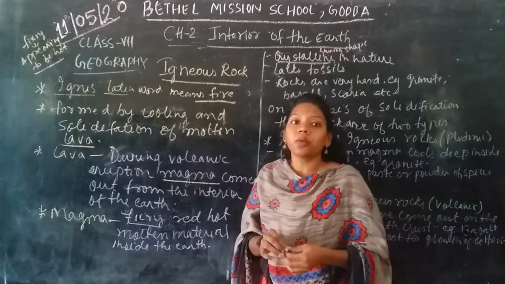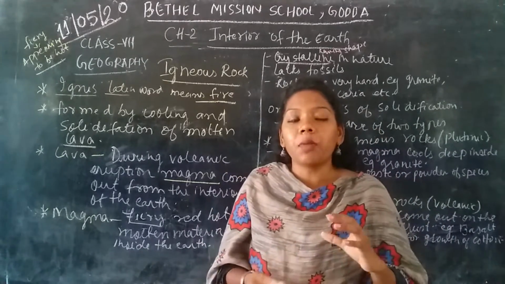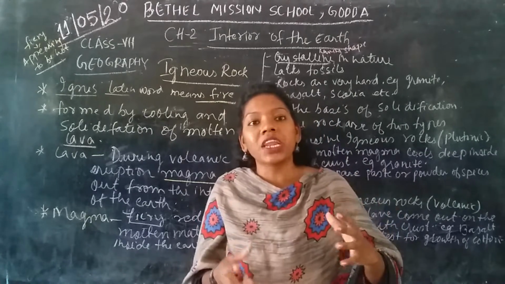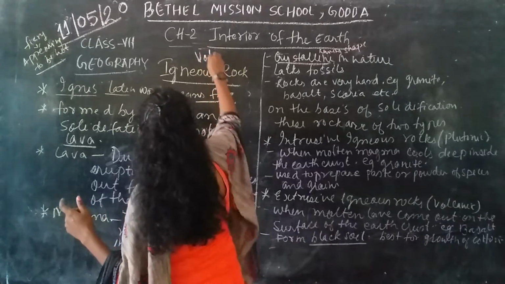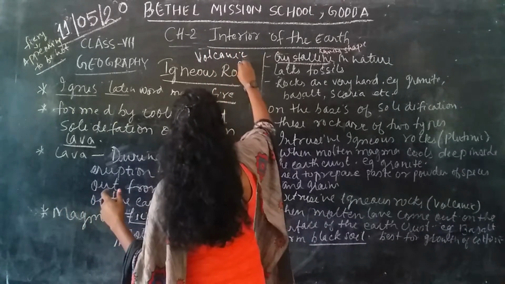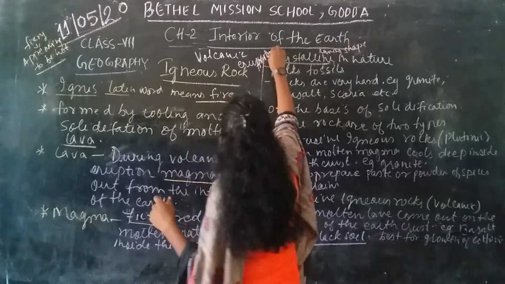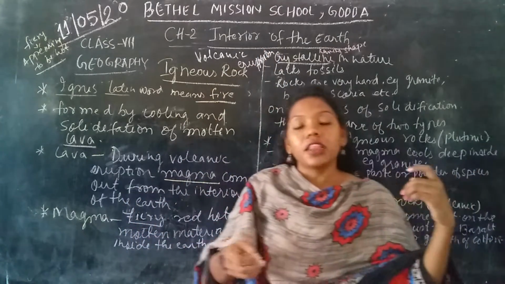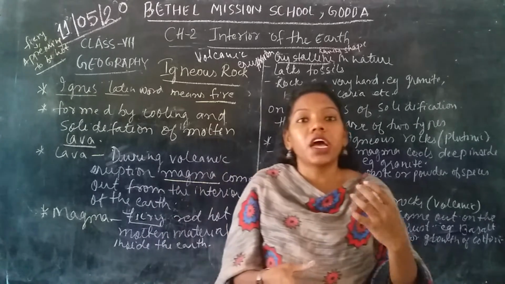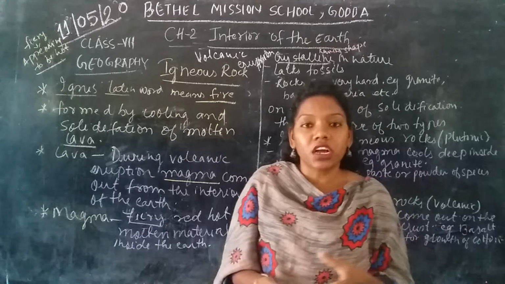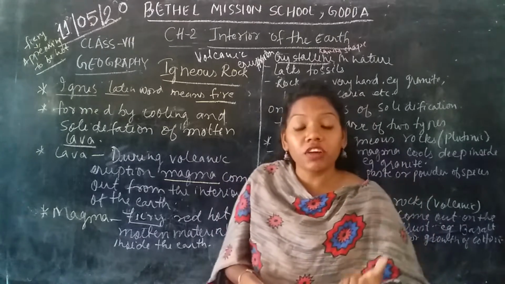Some of the heat and the pressure are being compacted inside the earth crust. So what happens when it tends to come out? It comes out in the form of a volcanic eruption. So when this volcanic eruption happens, there is so much fire, and we can say the lava comes out. Yes or no? So this is how the formation of rocks happens.